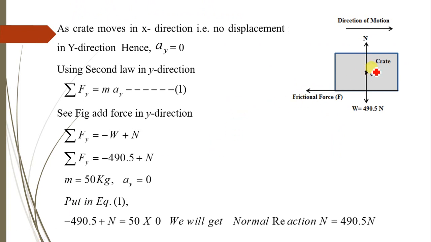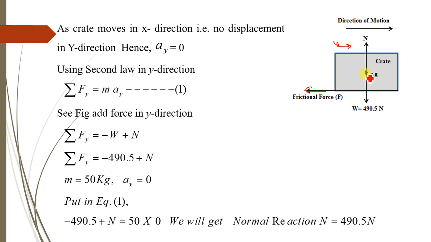Now draw the free body diagram of the given figure. So here, as initial velocity u is applied, that is the direction of motion, and opposite to the direction of motion, the friction force is acting.